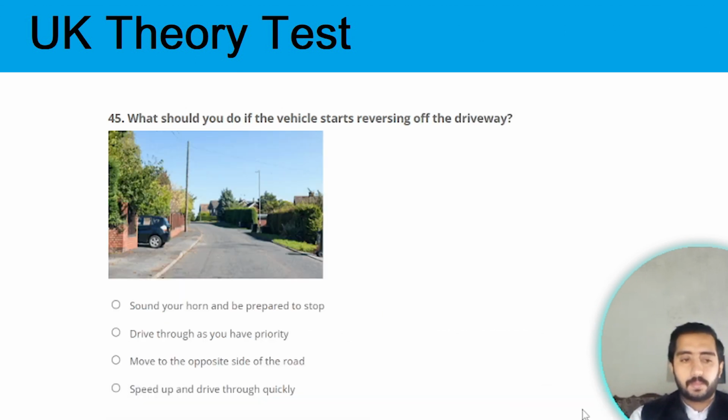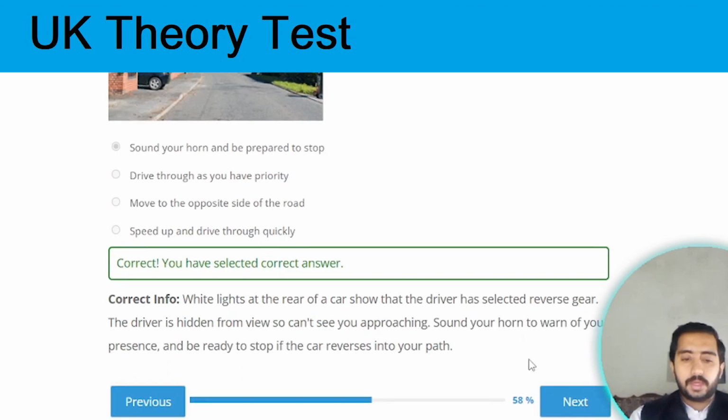Next question. Question number 45. What should you do if the vehicle starts reversing off the driveway? The correct option is sound your horn and prepare to stop. Option A is the correct option. Next question.